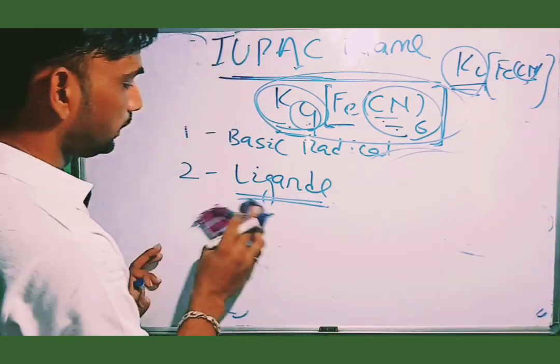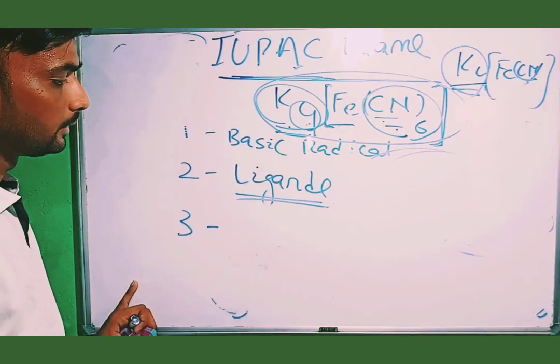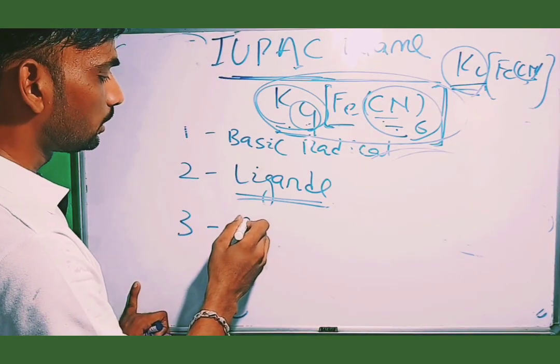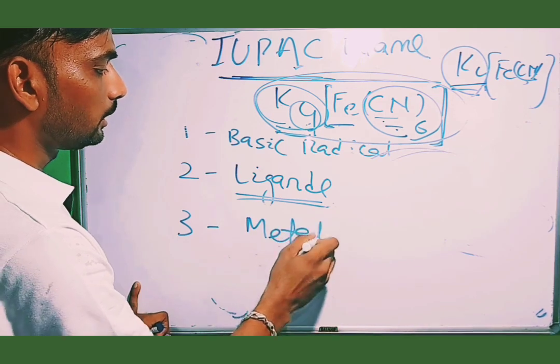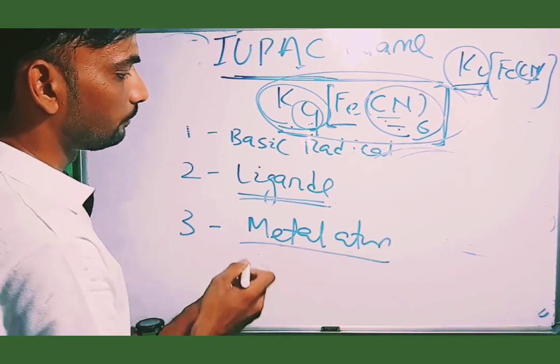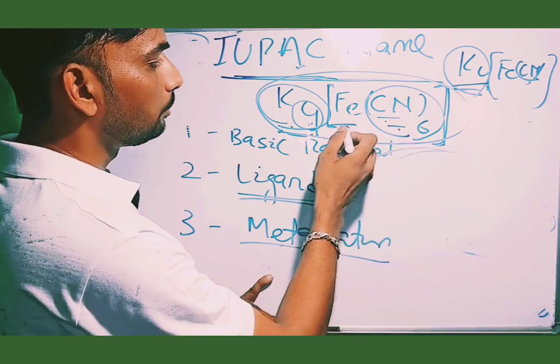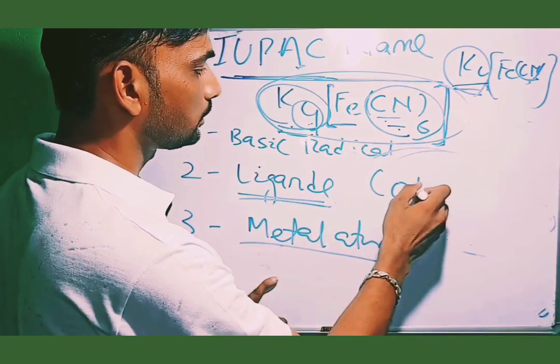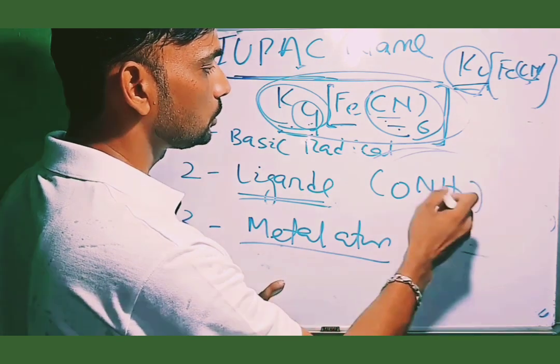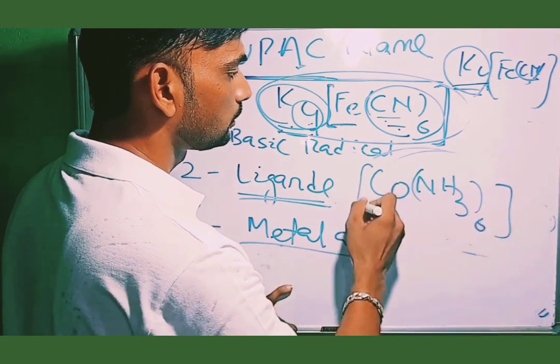After getting the name of the ligands, you write the central metal atom. Take another example, Co(NH3)6 Cl3.